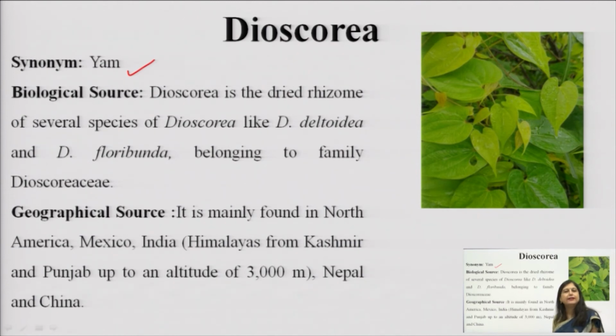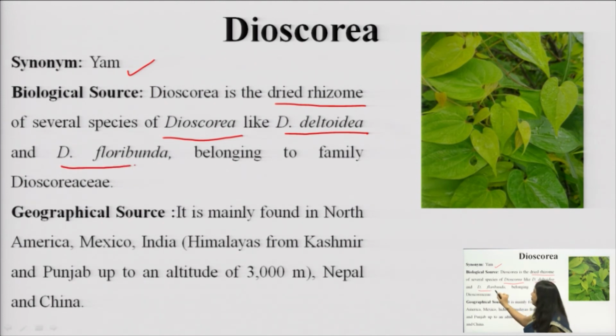So the common name is yam, but this yam is slightly different, and the biological source mainly consists of the dried rhizomes of Dioscorea, several species, mainly Dioscorea deltoidea and Dioscorea floribunda. There are many other Dioscorea species.